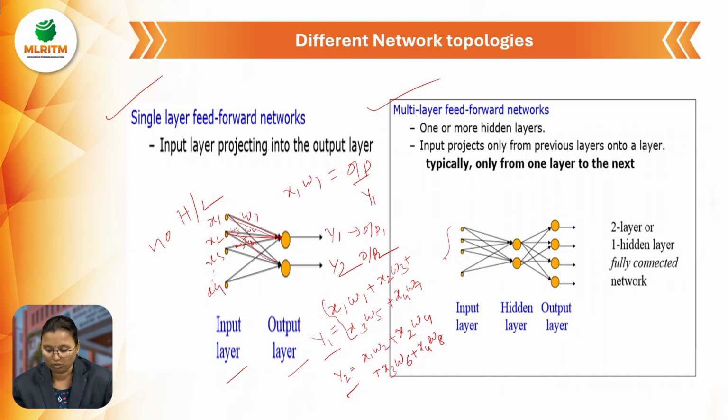So these all are the input layers. Here only one hidden layer is there, so we can include a number of hidden layers also, and this is called output. Here output means y1, y2, y3, y4, and here x1, x2, x3, x4. Here hidden one h1, h2 only. So two nodes only there. Here each and every node is connected to each and every node of the next layer only. So this is called single and multi-layer feed-forward networks.